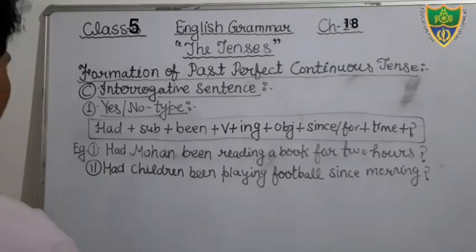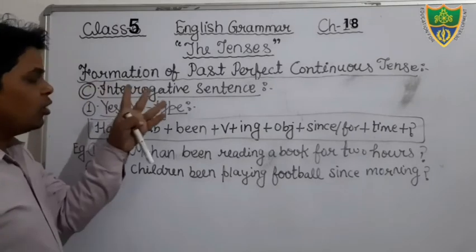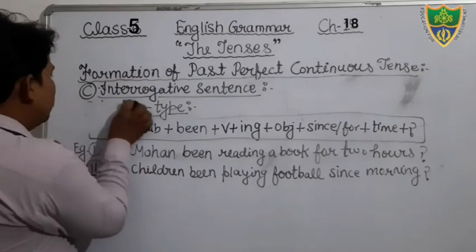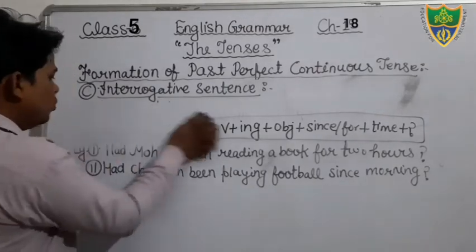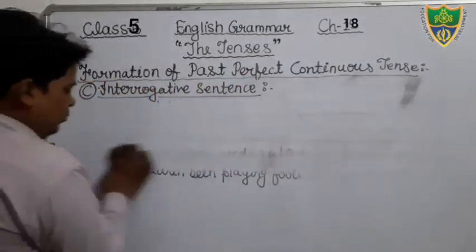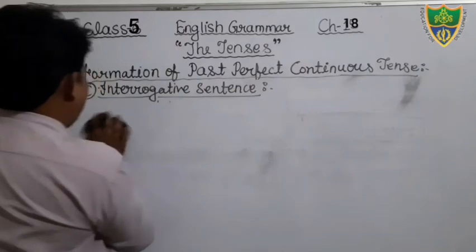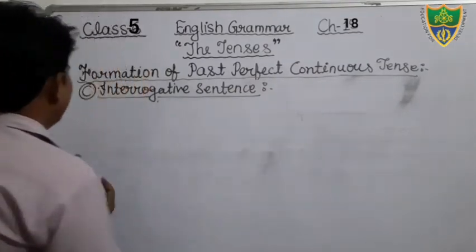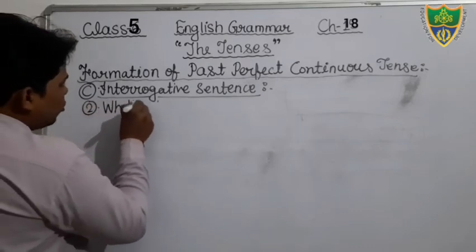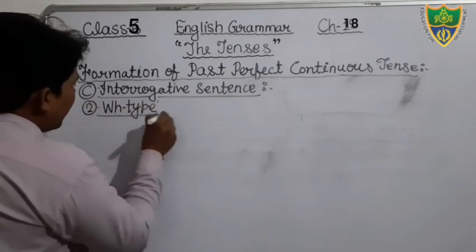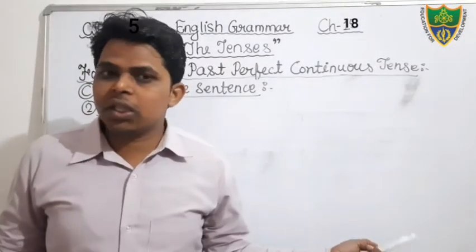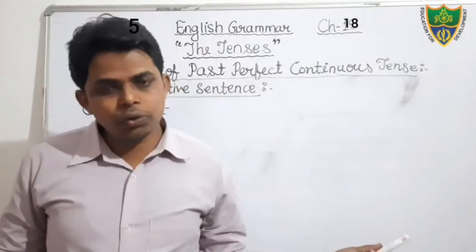Now we will discuss one more type, that is interrogative sentence, but that is WH type. Okay students, I am going to erase it, and I hope that you all have noted it. So just see students, that is another type, WH type. Dear students, I have told you already in the previous class what it means by WH type interrogative sentence. It always starts with the WH, such as what, where, when, which, whose, etc.